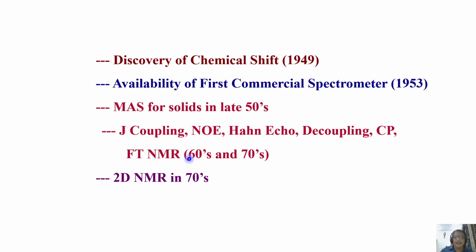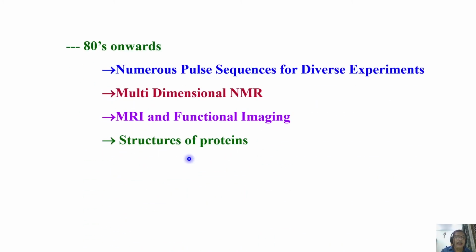And in the 1970s, another dimension was added to NMR spectroscopy, where NMR rebirth happened. That is called two-dimensional NMR. Another dimension was introduced, two-dimensional NMR started in the 1970s. And from the 80s onwards, a number of pulse sequences were designed, both two-dimensional and three-dimensional, for diverse experiments to extract spectral information in an orchestrated manner. It really literally took off in the 80s.